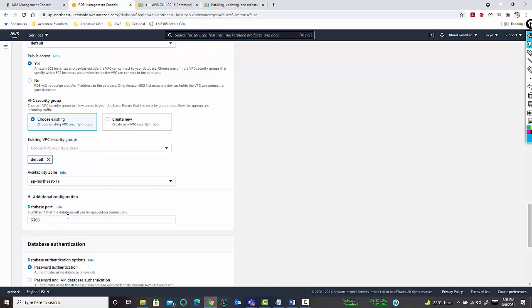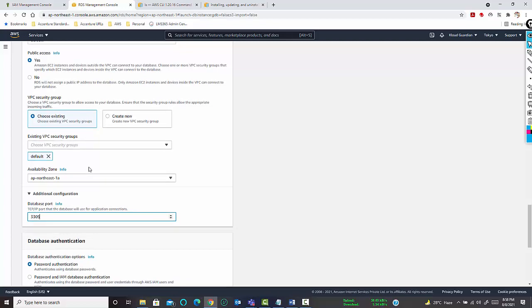In the additional configuration, I'm not sure, but I think Oracle's default port number is 1521. Okay. For MySQL, the default port number is 3306. You can use the default port number or you can change the port number. Okay. So I have changed the port number to 3305.